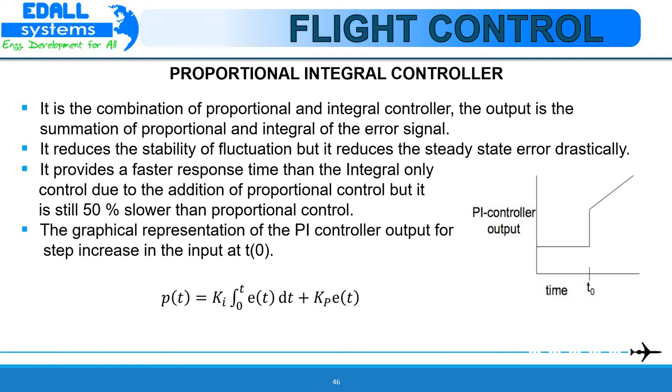The Ki is also called the reset rate. The change in Kp adjusts both the proportional as well as the integral part of the control system. When the error is 0, the controller output is fixed at the value that the integral mode had when the error went to 0. This is nothing but P0. When the error is not 0, the proportional mode adds the correction while the integral term starts increasing or decreasing from its initial value depending upon reverse or direct action. It improves the steady state accuracy.